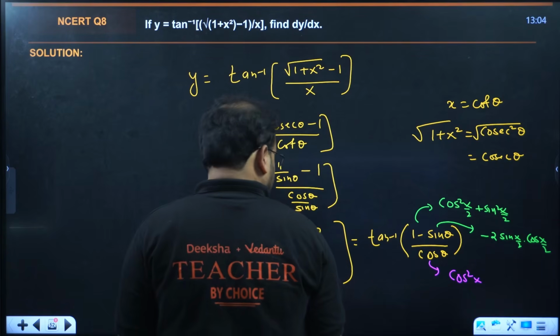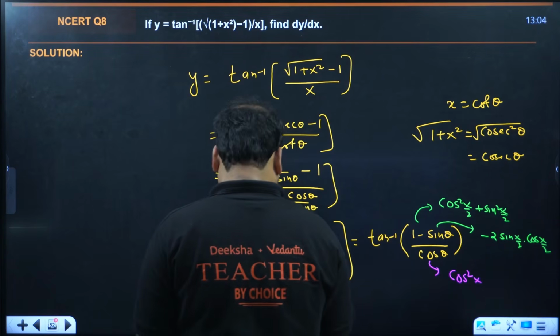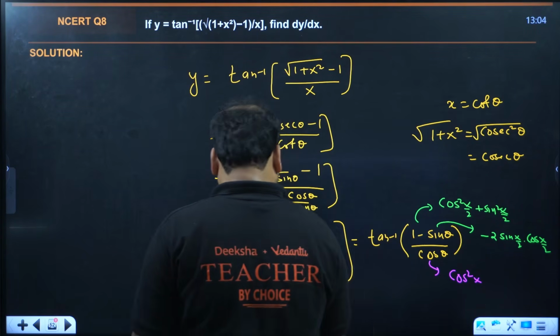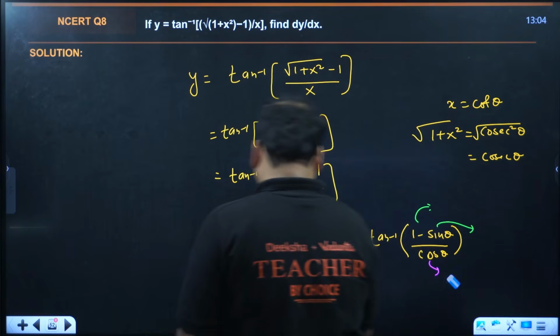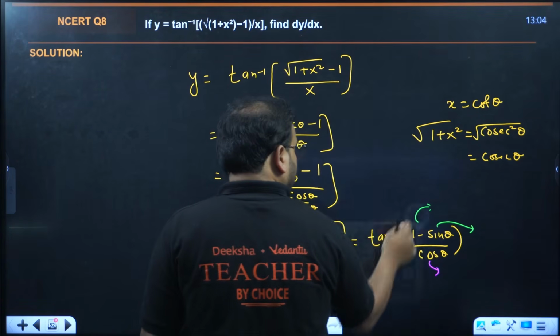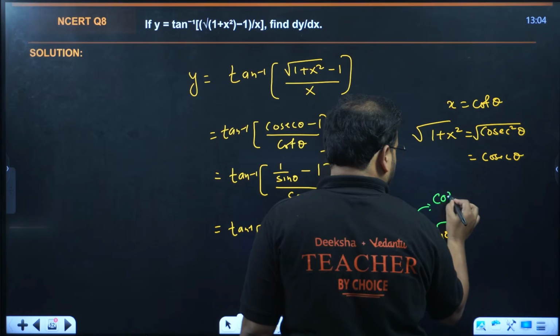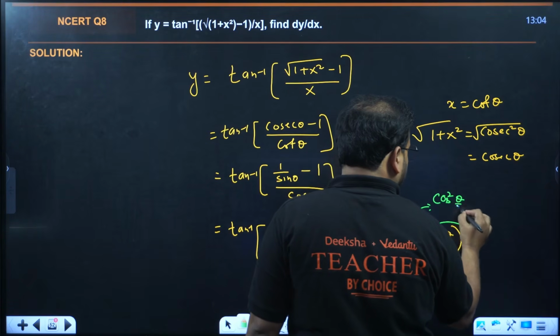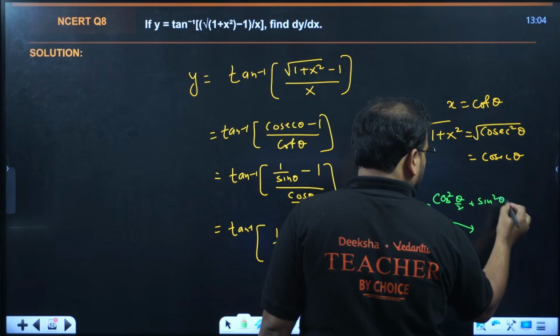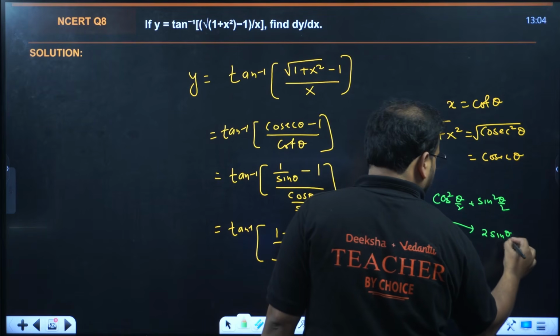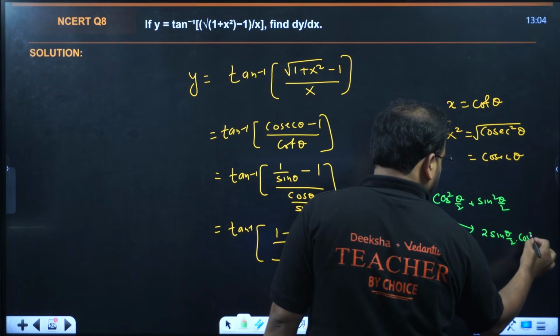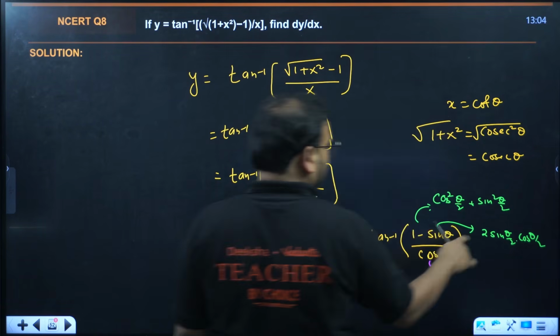but this is not x, right? The formula I'm writing basically, okay, this all is theta. Let me erase and write it again. One second, little patience, guys. Cos square theta by 2 plus sin square theta by 2, and this is nothing but 2 sin theta by 2 into cos theta by 2. Okay, and this is going to be